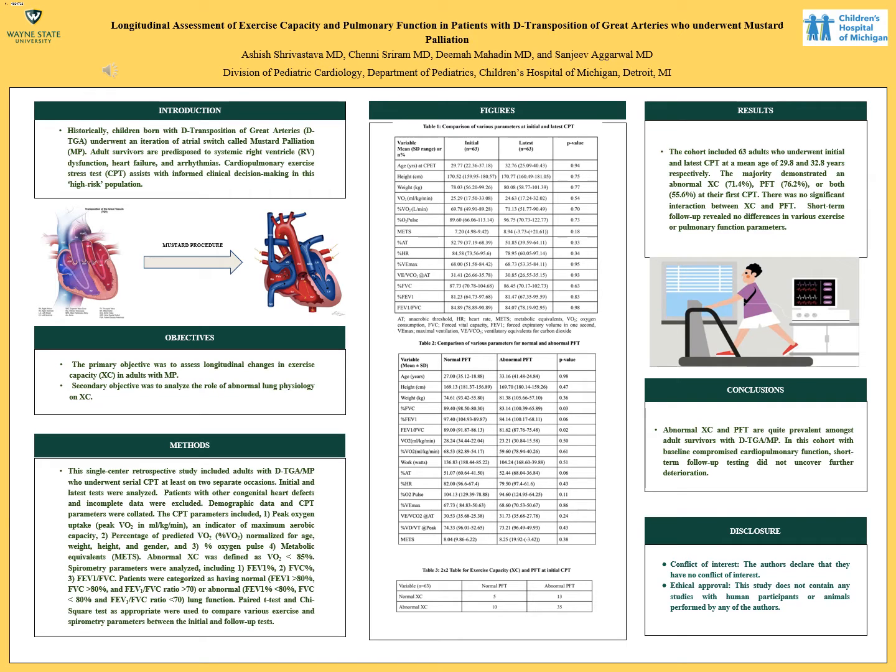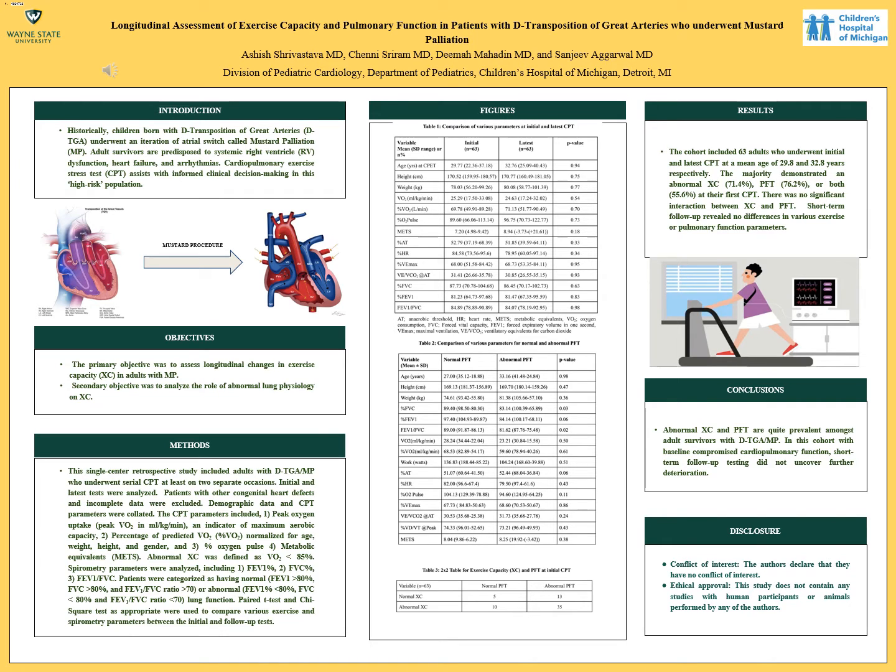The CPT parameters included in the study are, first of all, peak oxygen uptake or peak VO2, which is an indicator of maximum aerobic capacity. Second is the VO2, which was normalized for age, weight, height, and gender. And the third one is percentage of oxygen pulse. Peak oxygen pulse was calculated by dividing VO2 by the maximum heart rate. Oxygen pulse is also a measure of the oxygen consumption per heartbeat and may provide information about the prognostic importance of the exercise capacity with respect to cardiovascular diseases and all-cause death.